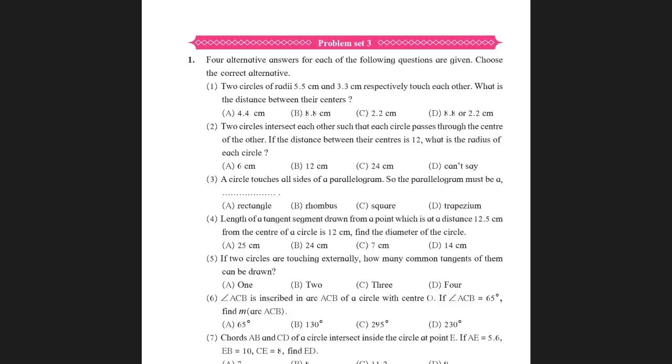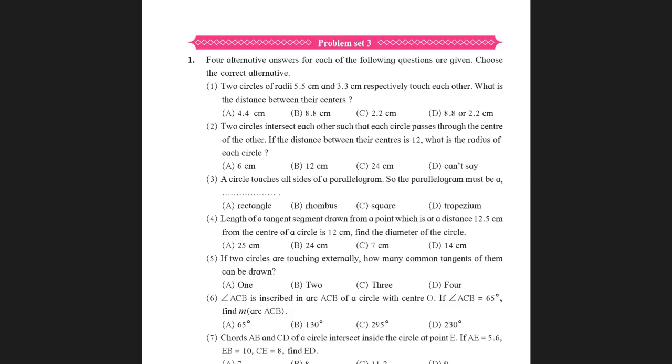Second question: two circles intersect each other such that each circle passes through the center of the other. If the distance between their centers is 12, what is the radius of each circle? Your answer will be 12 centimeter. You can try drawing this and see how it comes. Maybe roughly you can draw and see, you will get the answer correctly. Question number 3. A circle touches all sides of a parallelogram. So the parallelogram must be a rhombus. That's option B.